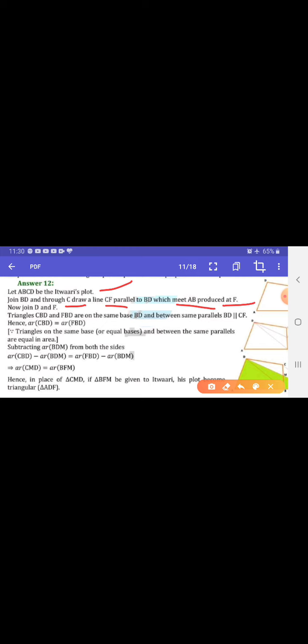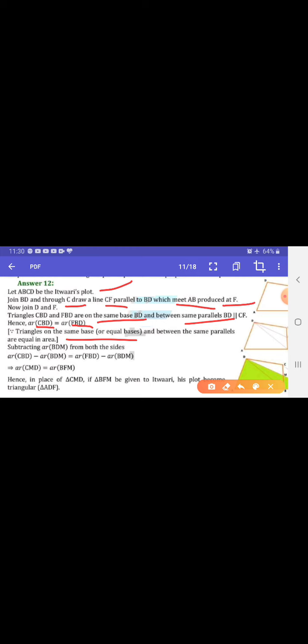Triangles CBD and FBD are on the same base BD and between the same parallel lines, BD parallel to CF. Hence area of CBD equals area of FBD, since triangles with the same base between two parallel lines are equal in area.